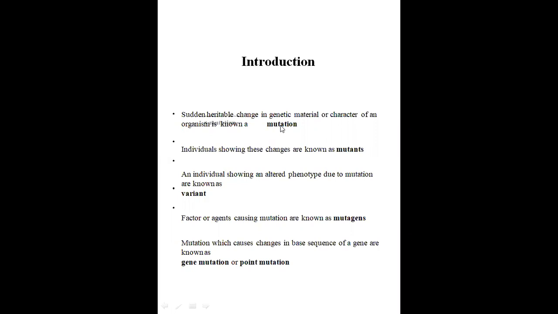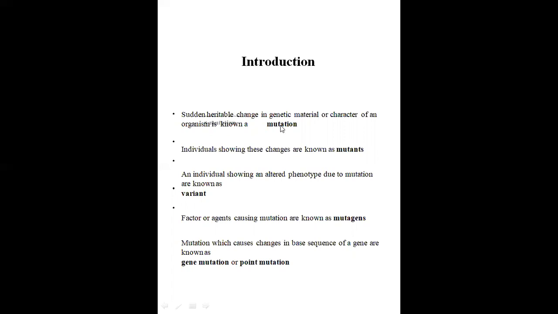So the individuals showing these changes are known as mutants. Then there is also one more term, variant. What is a variant? An individual showing an altered phenotype due to mutation is known as a variant.